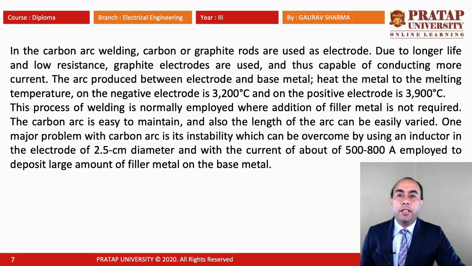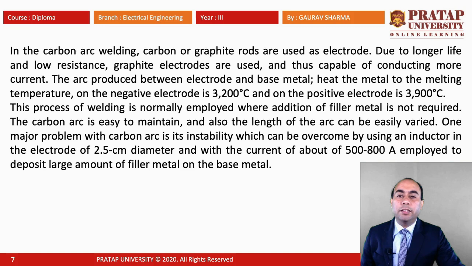In carbon arc welding, carbon or graphite rods are used as electrodes. Due to longer life and low resistance, graphite electrodes are used and are thus capable of conducting more current. The arc produced between the electrode and base metal heats the metal to the melting temperature. The temperature at the negative electrode is 3200 degrees centigrade and at the positive electrode it is 3900 degrees centigrade. This process of welding is normally employed where filler metal is not required.